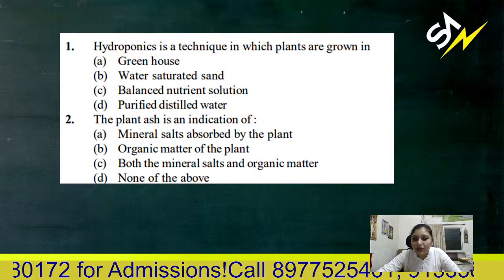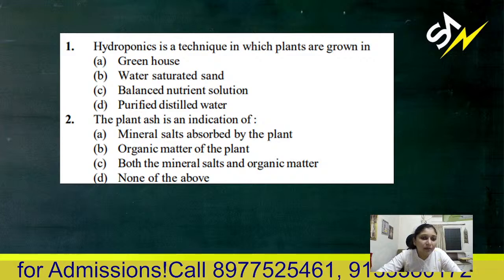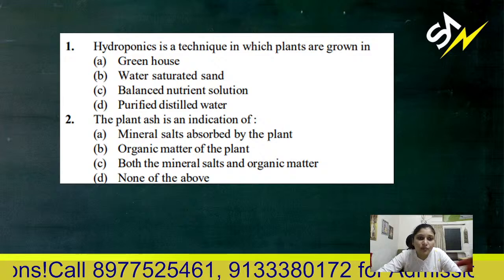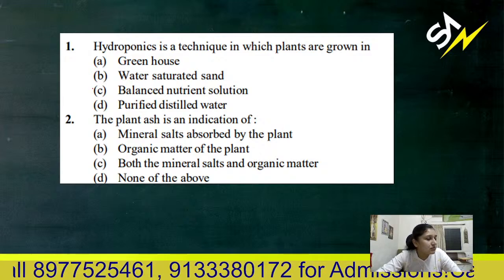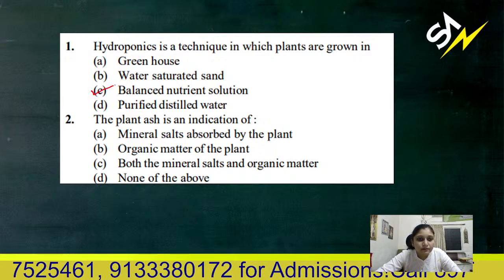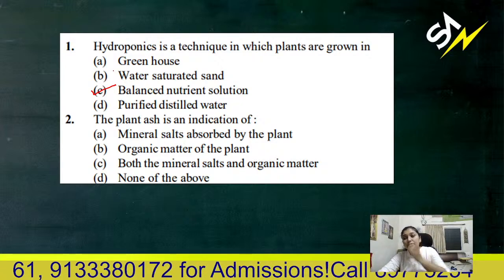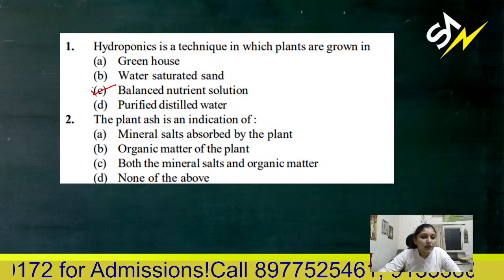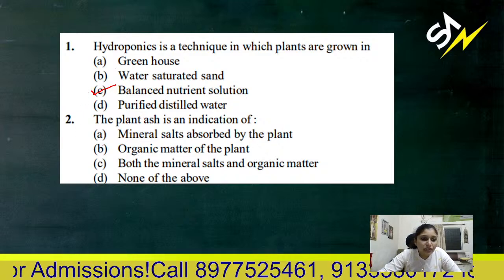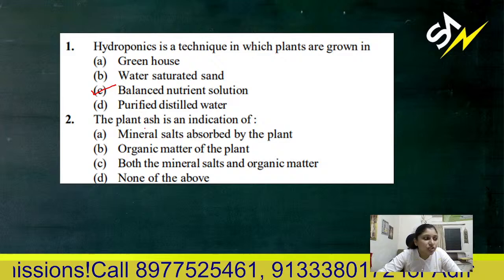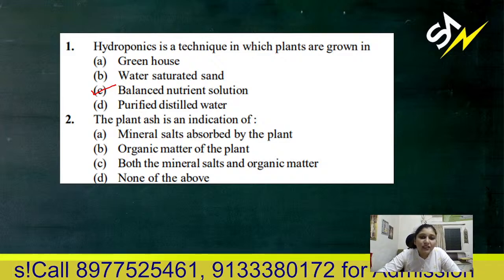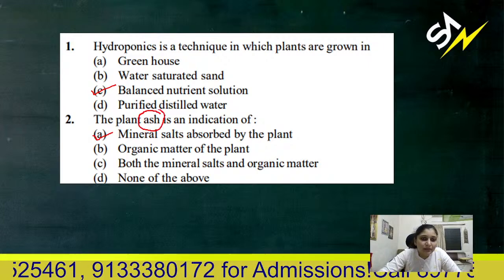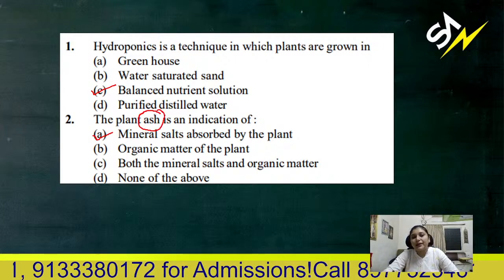I have completed the second question. Now I am answering the first one. Hydroponics is the technique in which plants are grown in a balanced nutrient solution. So the answer is 1C. Then for the second question, the answer is A: plant ash is nothing but mineral salt absorbed by the plant.